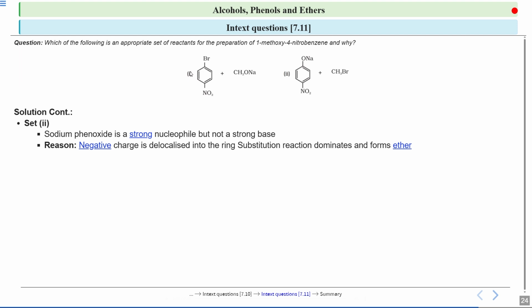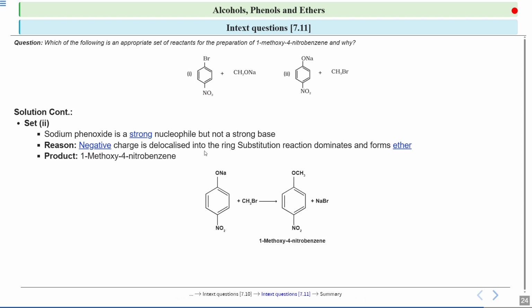You see that this oxygen has a negative charge and it will be delocalized into the ring, and here the substitution reaction will dominate and ether will be formed. So you will get the product as 1-methoxy-4-nitrobenzene. This CH3Br is substituted by this CH3 group, and you will get NaBr, which you can see here.